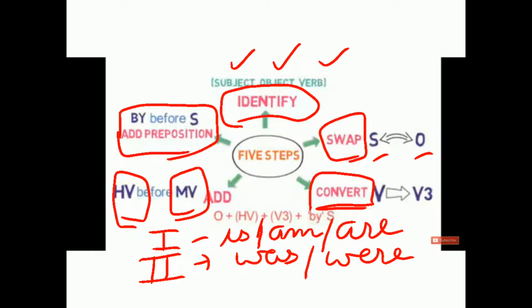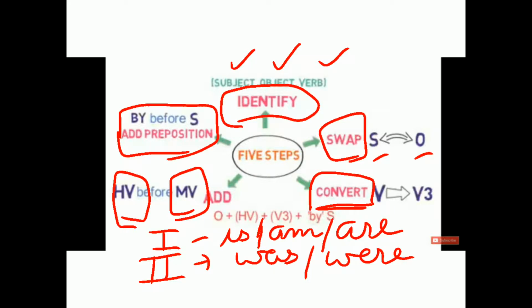Let's do it once again. There are 5 simple steps to convert an active voice into passive voice. First of all, we have to identify subject, verb, and object. Then we'll swap the subject with the object.